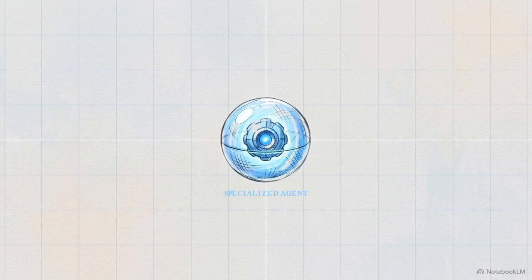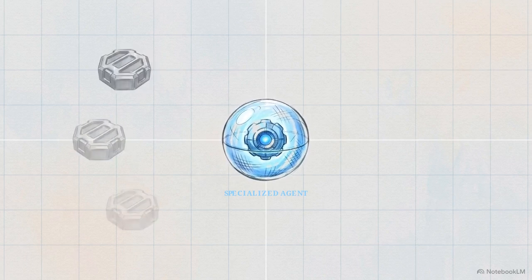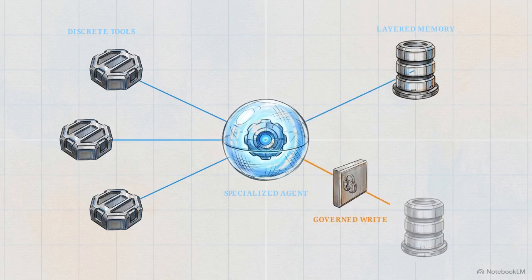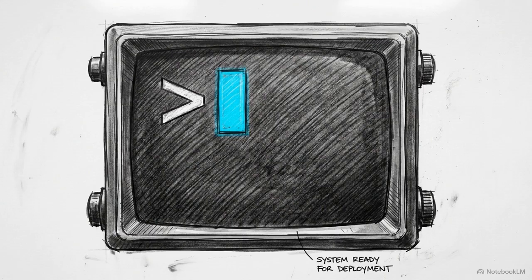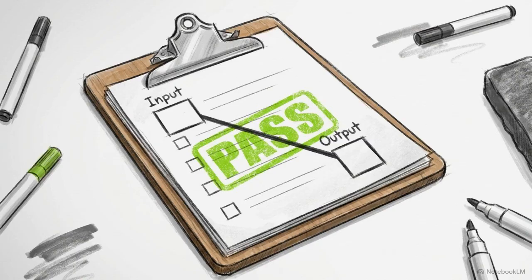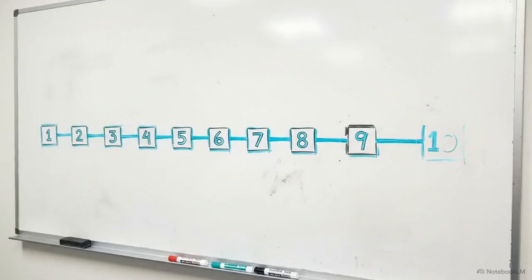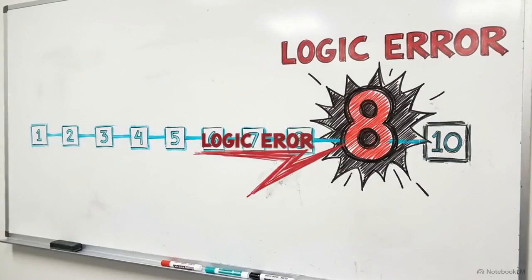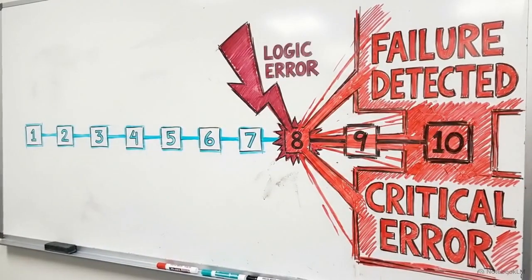This final blueprint shows a durable architecture. We rely on a single specialized agent, discrete tools with zero overlap, heavily pruned layered memory, and governed write access. But there is a final hurdle. Testing this system exclusively against predictable, happy path examples in a controlled environment generates total false confidence. Standard QA checks fixed inputs and outputs. It completely misses the cascading, compounding edge cases that emerge when an agent manages state across 10 successive reasoning steps.